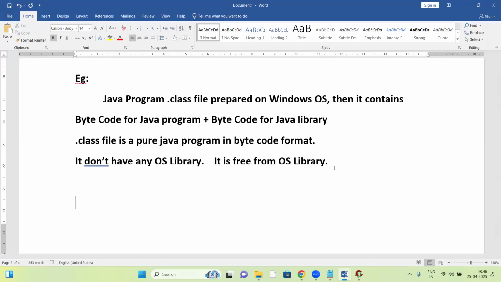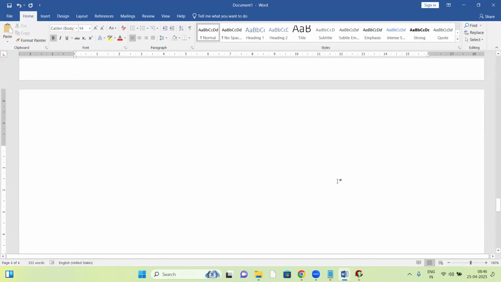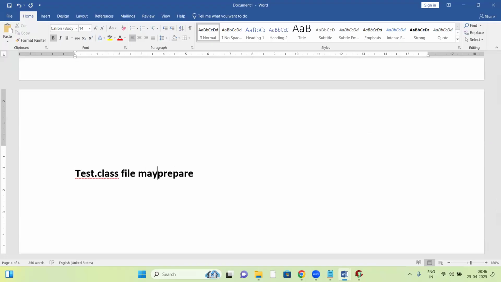Fine. Now let us take an example here, how a Java .class file works. Suppose, for example, a Test.class file. It might be prepared anyway, but it doesn't have any OS library.